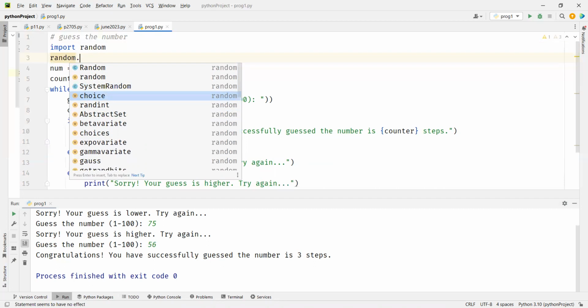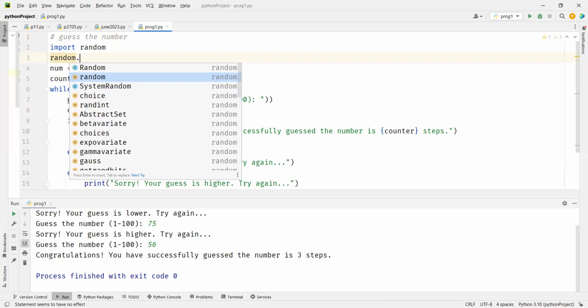When you say random choice, you have to give more than one choice, and it will select one randomly. So if I give choices 1, 2, 3, 4, 5, 6, it will give me randomly one from 1 to 6.